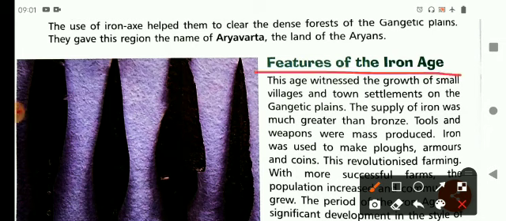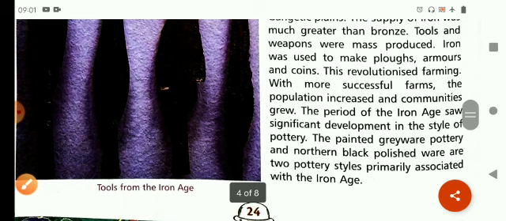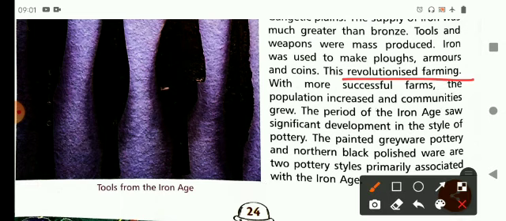The Iron Age also witnessed the growth of small villages and town settlements on the Gangetic plains, and the supply of iron was much greater than that of bronze. Tools and weapons were mass produced. Iron was also used to make plows, armors, and coins. This revolutionized farming also. With more successful farms, the population increased and the communities also grew.